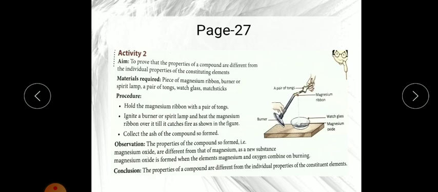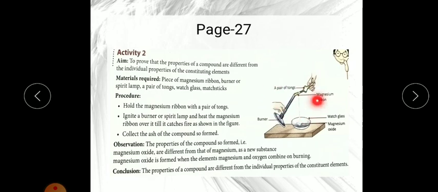The formula is MgO. So remember, when we burn the magnesium ribbon it reacts with oxygen during burning and forms a white precipitate, you can see, of magnesium oxide.